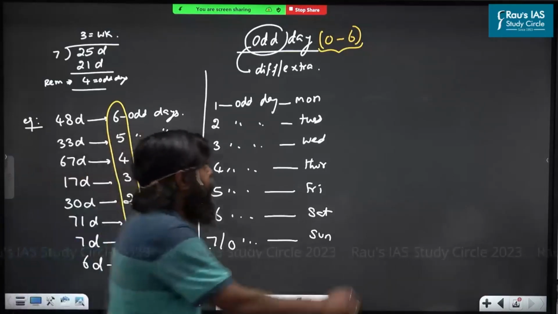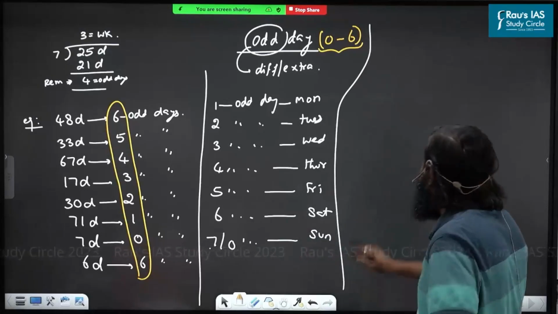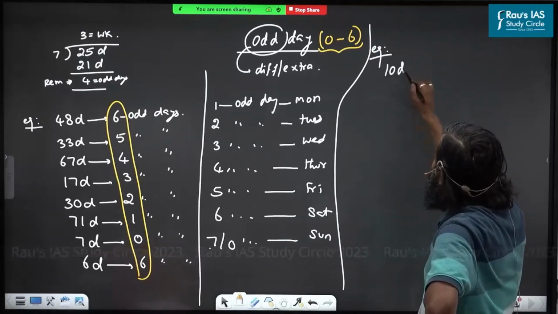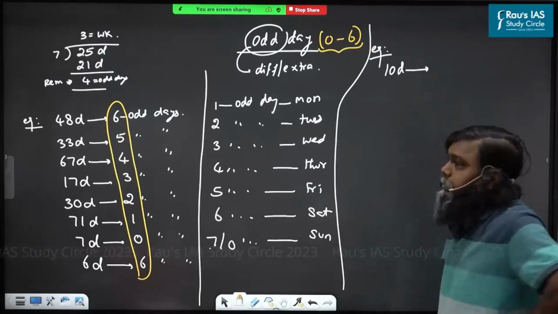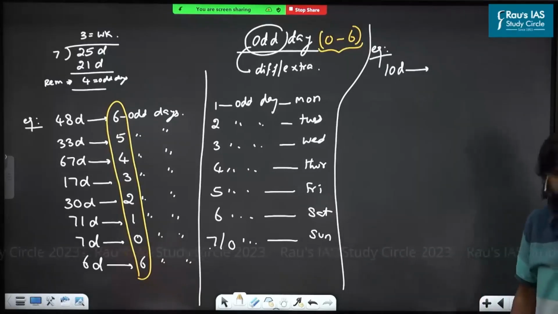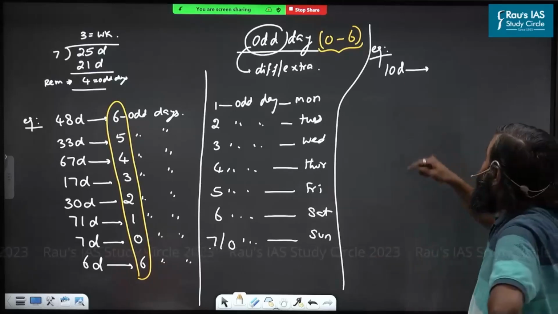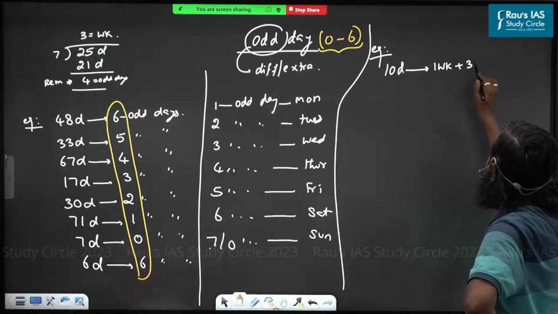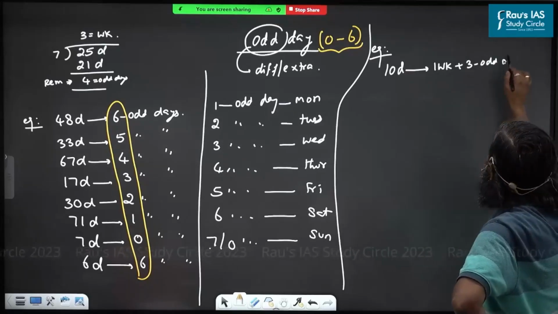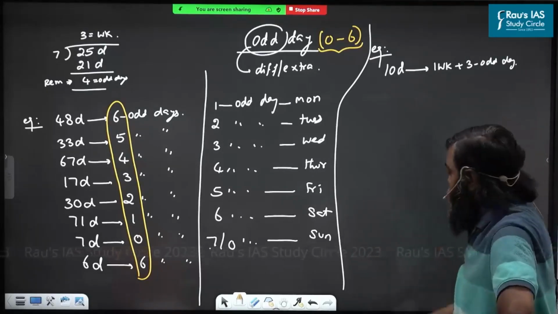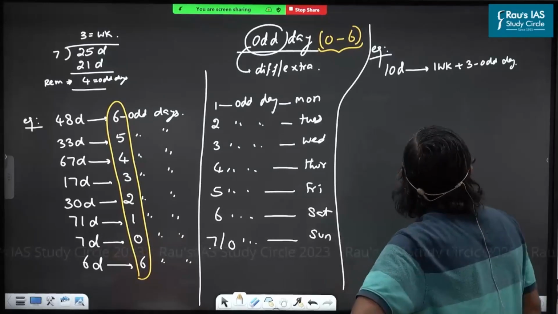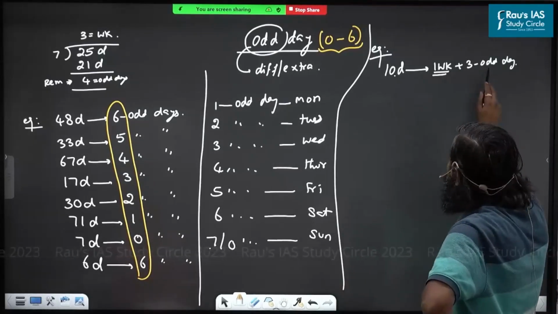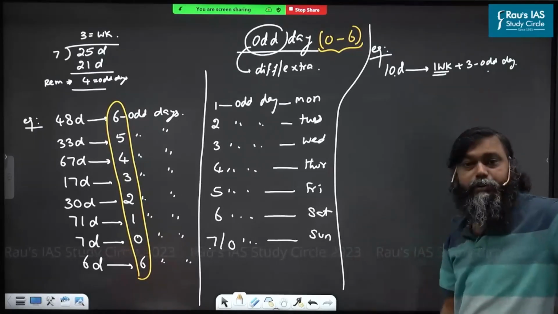Listen carefully now. For example, 10 days are there. How can you calculate odd days? Divide by 7 and find the remainder. Divided by 7, 1 complete week, and what is the remainder? 3 odd days. I will explain one more time. 10 days means how many odd days? 3 odd days. Have you understood this?